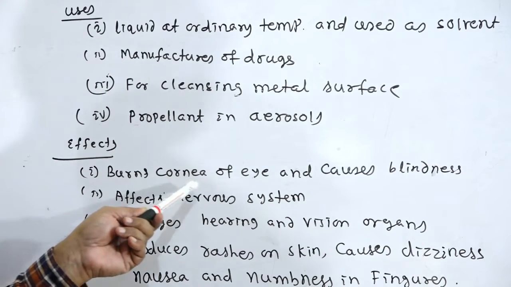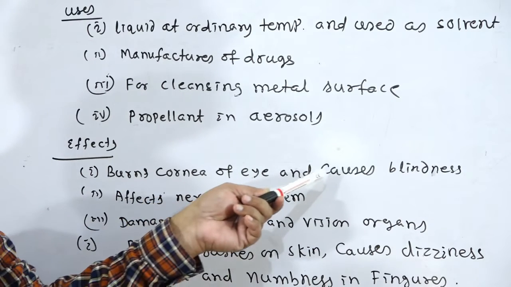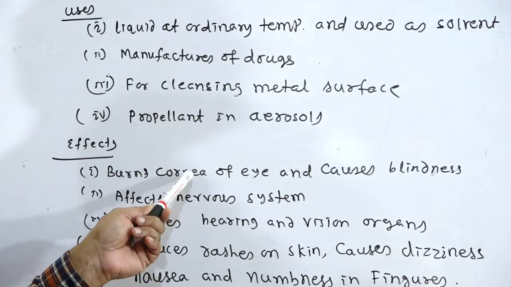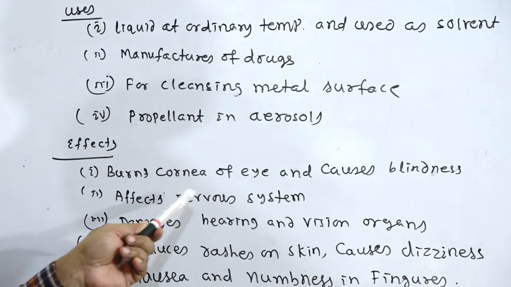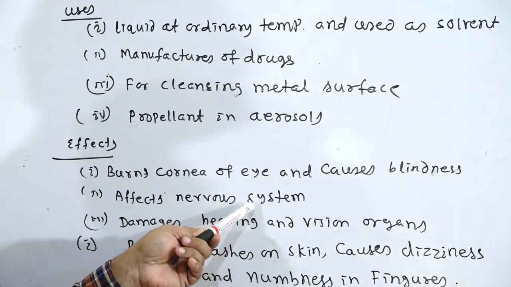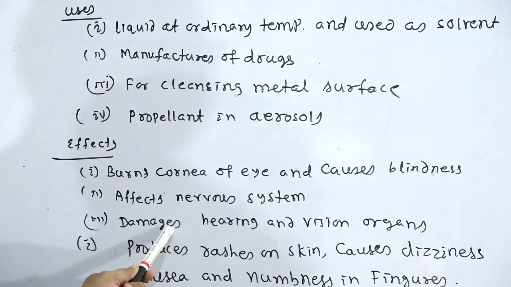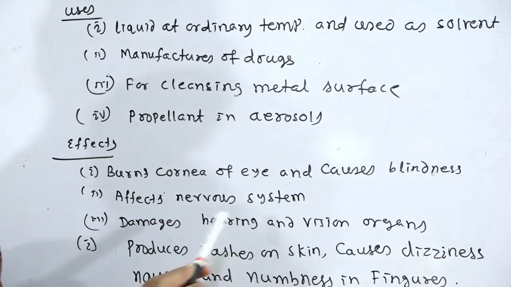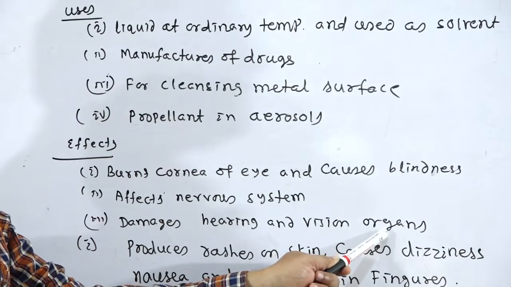It burns the cornea of the eye and causes blindness. It affects the central nervous system. It damages hearing and vision organs.